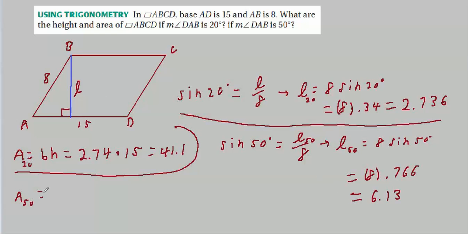Well, that's still BH. But now H is 6.13. B hasn't changed. I think I wrote an 8 in here. In fact, I'm sure I did. That was totally wrong. Of course, it's the same as this. Our base hasn't changed.